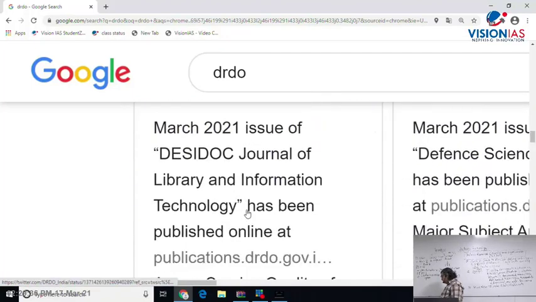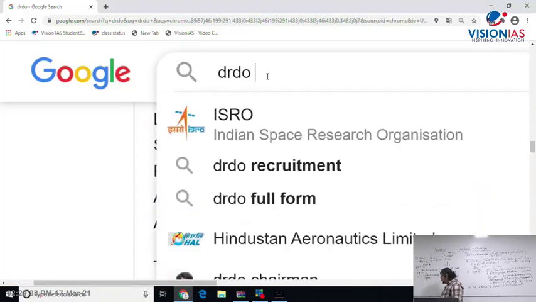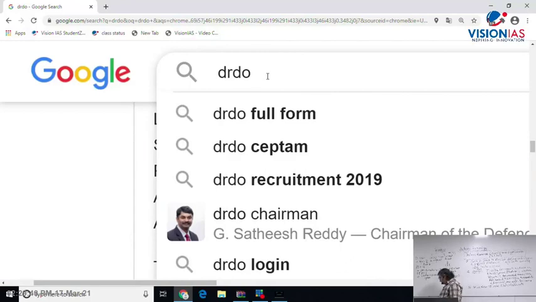DRDO is headquartered in Delhi. ISRO is headquartered in Bangalore. And the present chairman is G. Satish Reddy. G. Satish Reddy is right now the chairman of the DRDO.